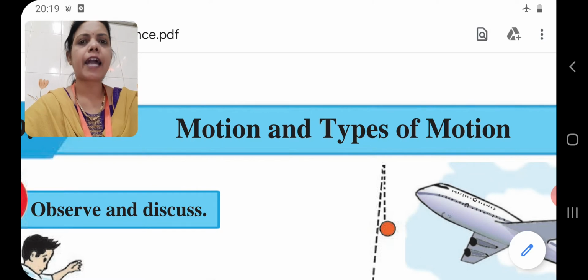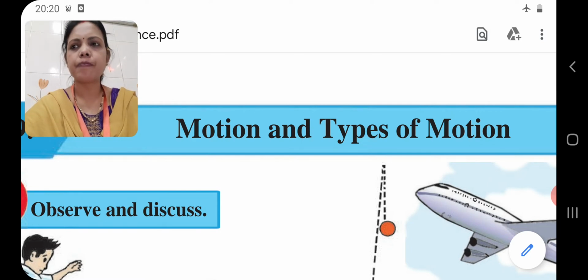Of the types of motion, we had completed linear motion, with our assignment, as well as uniform linear motion and non-uniform linear motion. So children, today we are going to continue the other part of motion, that is non-linear motion.